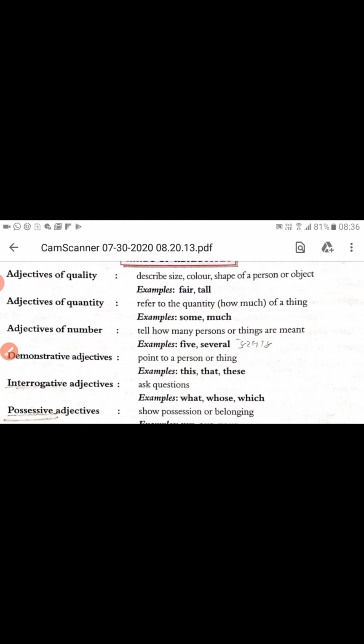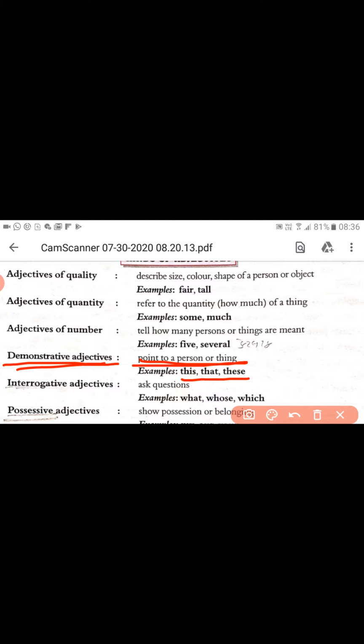Now let's move to one more adjective, and that is the demonstrative adjective. This demonstrative adjective points to a person or thing. Whenever we want to refer to or particularly point out a particular person or thing, in that case we have to use particular words, for example, this, these, that, those.